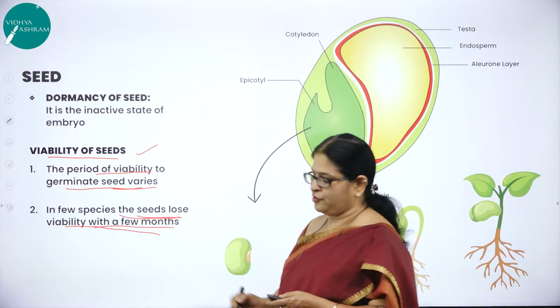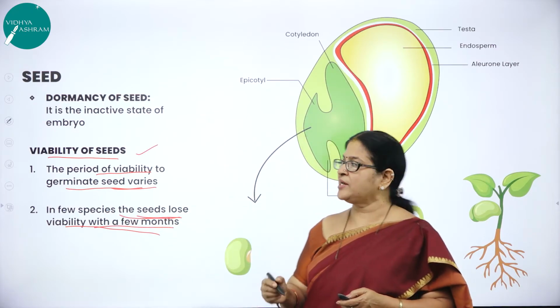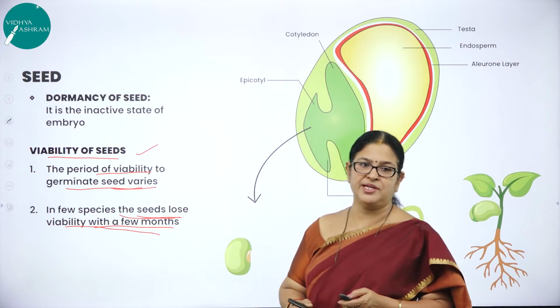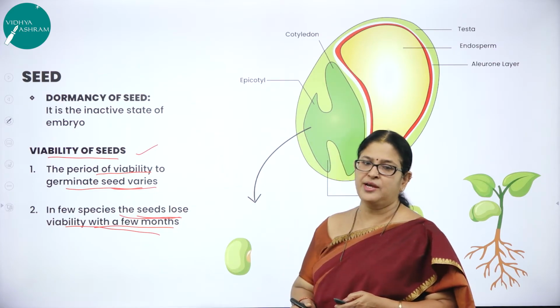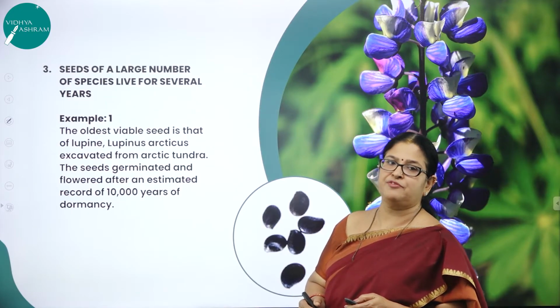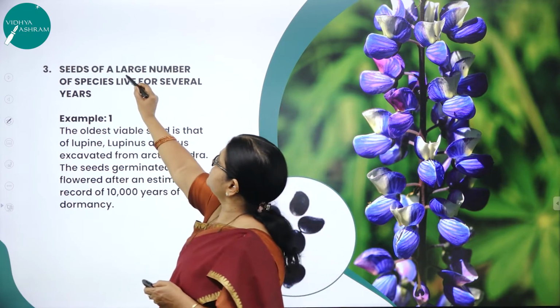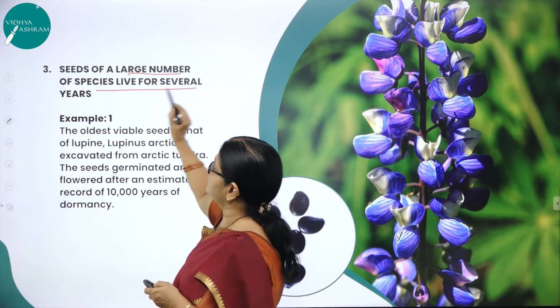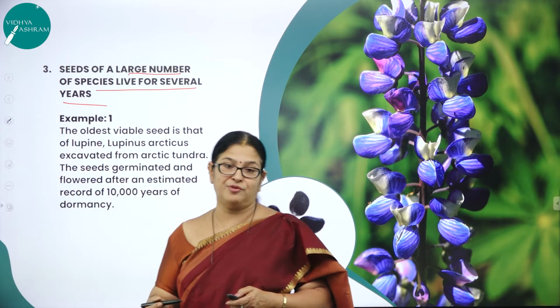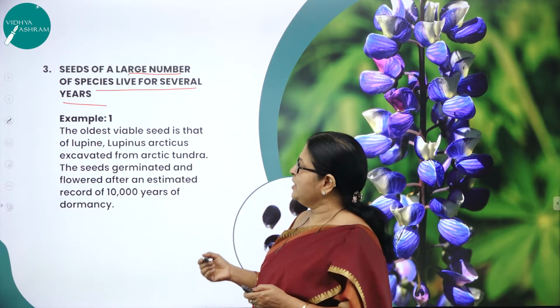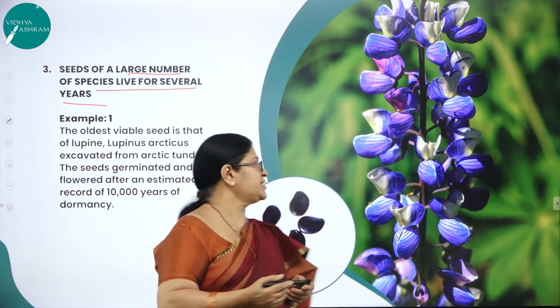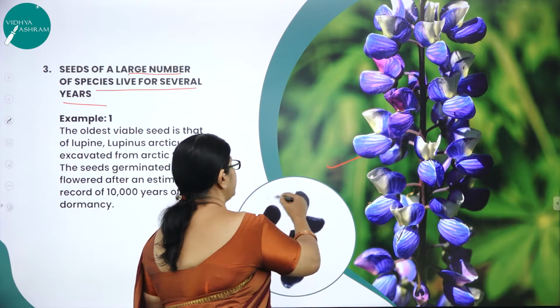Viability within a few months. As I said, you can understand this concept of viability of seeds very nicely with two very good examples. Moving on to the first example, as I said, seeds of a large number of species live for several years. Not for 1 or 2 months, they can live for several years. You can see this beautiful picture and the seeds here, right?